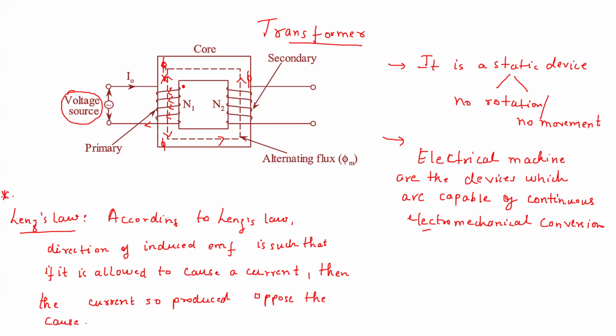Very important. Like in case of all the machines, we will discuss that everything depends on this Lenz's law. Basically, Lenz's law is nothing but your law of conservation of energy. So in other language, Lenz's law is nothing but law of conservation of energy. So what does it mean? You will see that this law will be applicable in all the machines, everywhere. Not only transformer, it will be applicable in DC machine, it will be applicable in induction machine. So what is this law of conservation of energy?